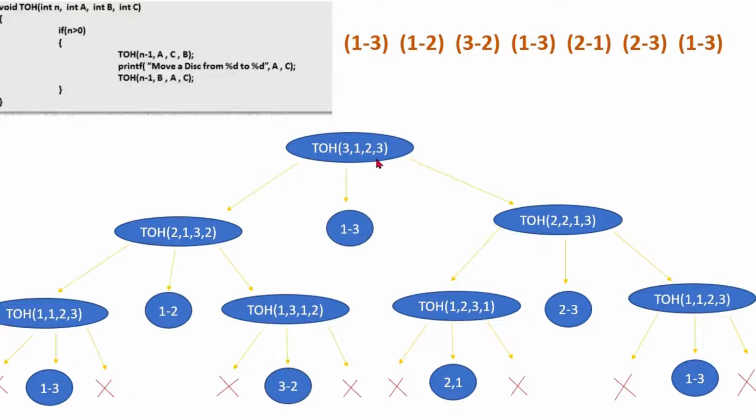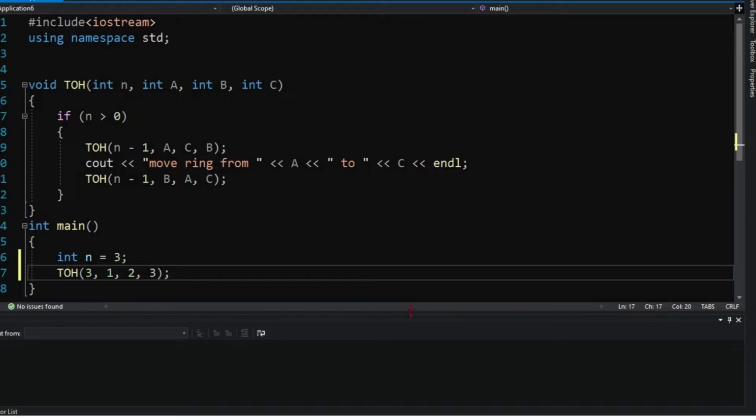Now we know this is the first call, this is the second call, this is the third call, and this is the first move. This is the second move, this is third, fourth, fifth, sixth, 7th. So a total of 7 moves have been made when the number of rings is 3 to transfer all the rings from tower A to tower C.